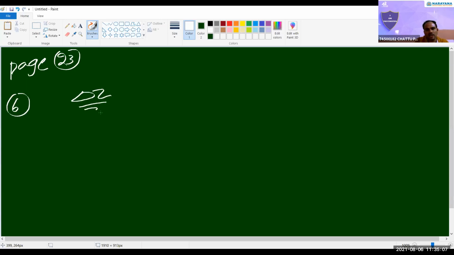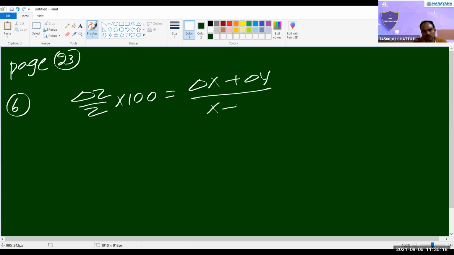Third one is minus, no? Delta z by z. So percentage error means what? Delta z by z into 100, that is delta x plus delta y by x plus y into 100. First option, sir. See, first option, second option, second option, sir. Third time also you are telling first option only. It's second option, sir.